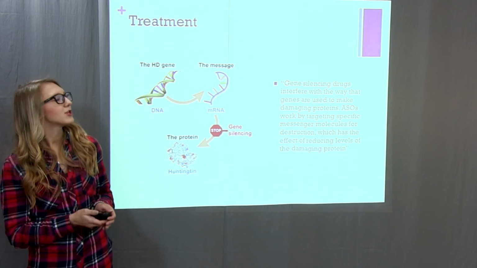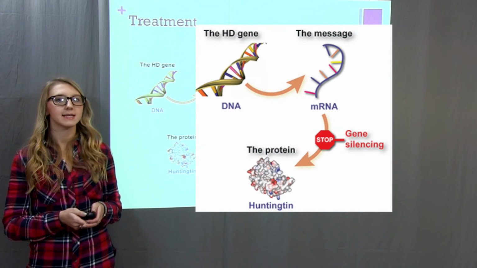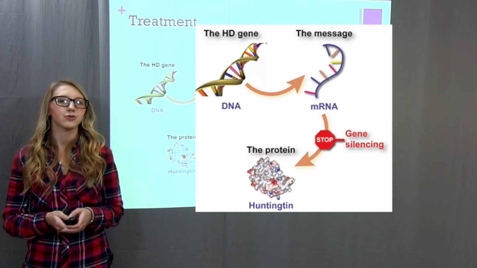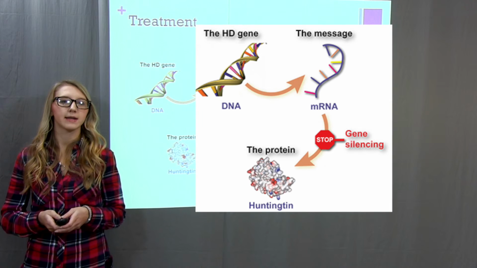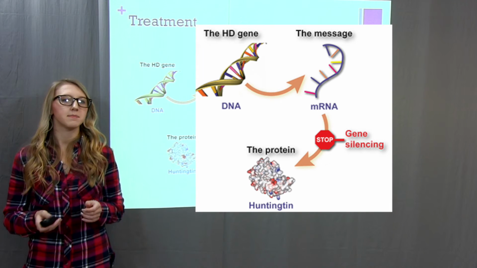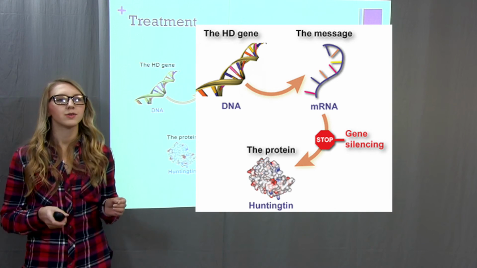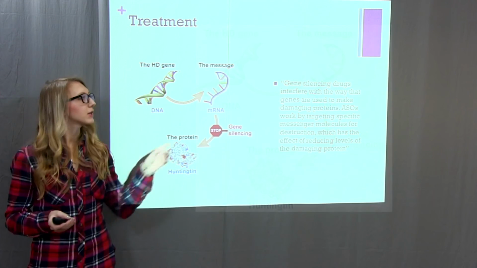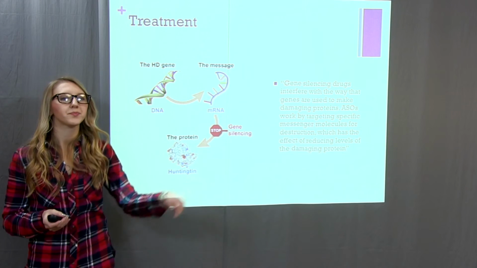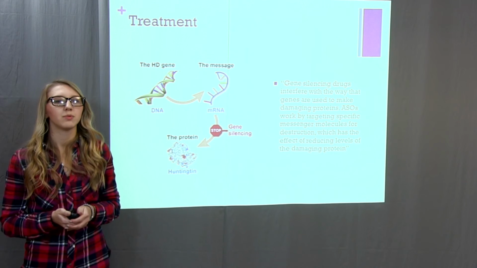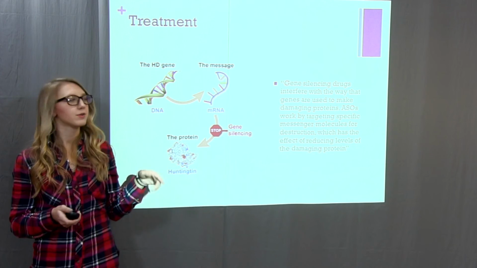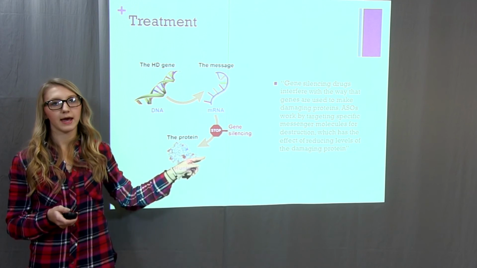So this picture just kind of shows how the antisense oligonucleotides work. So the gene silencing drugs interfere with the way that the genes are used to make the damaging protein. So the drug works by targeting the specific messenger molecules, as shown here, for destruction, which has the effect of reducing the levels of the damaging protein. So it kind of stops it right at the problem.